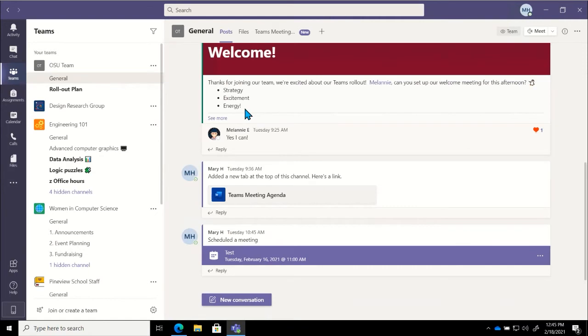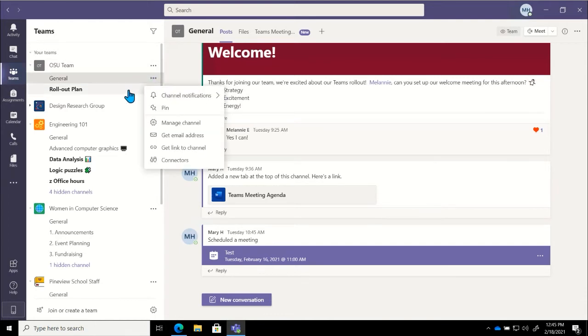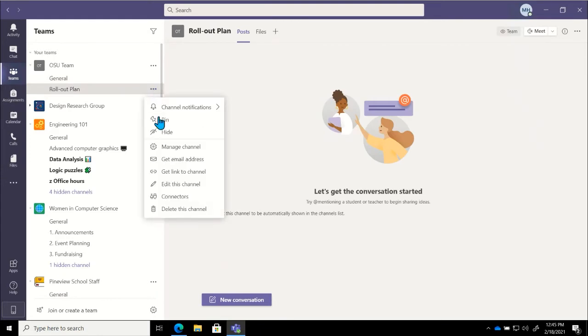Now, one other thing before we jump into some of those tabs that you can add for a channel, if we go back into our channel options menu. So if I hover over a channel, use those ellipses again. If you'll remember, we talked about being able to hide or show a channel if it's something that we're not in very frequently. The other option I have is to pin this channel. And again, all of these options that I'm going to talk to you all about are specific to you. You're not editing or changing anybody else's view.